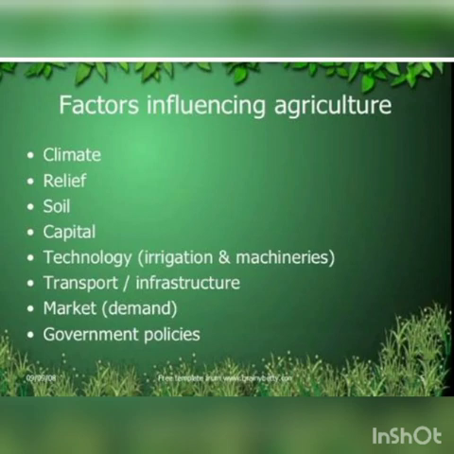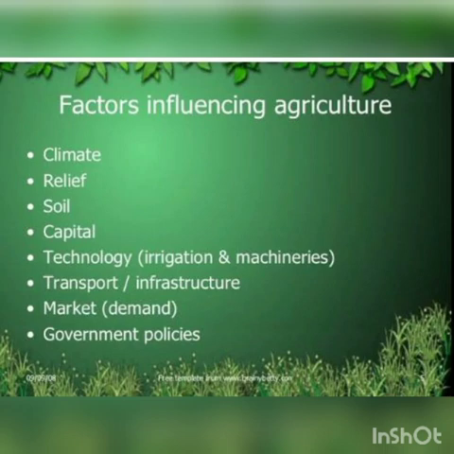Already we read that agriculture has been practiced by human beings from ancient times, isn't it? Agriculture is a Latin word: ager means field and cultura means culture or to cultivate. What is the definition of agriculture? The science related to the practice of cultivating the soil and raising crops and livestock. Two-thirds of India's population depend on agriculture, and in the world 50% of the population is dependent on agricultural activity.